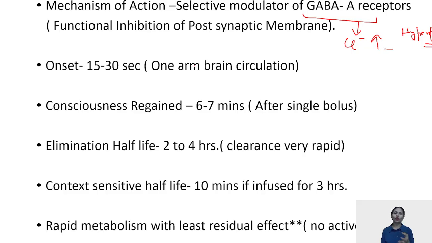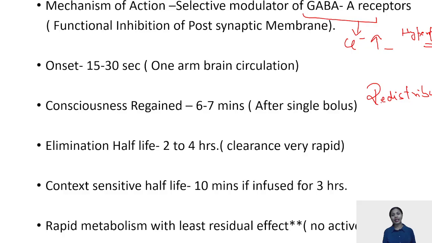The onset, I've already told you, is one arm-brain circulation time, but the consciousness is regained also very fast. Within 6 to 7 minutes, the patient comes out of the effect of propofol. The reason behind this is the redistribution of propofol.